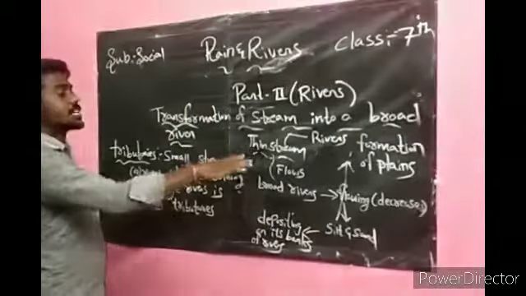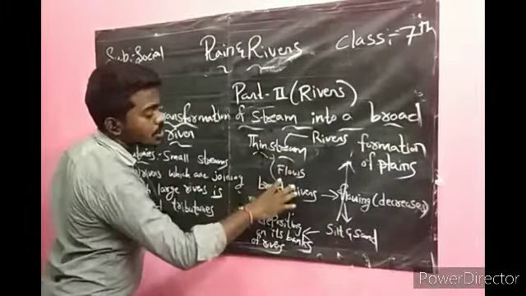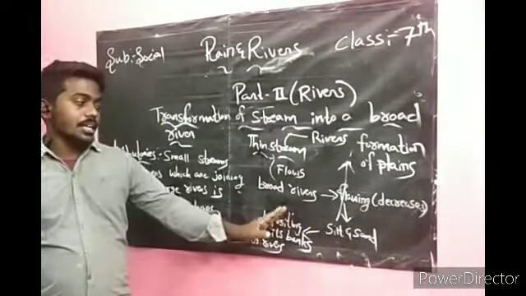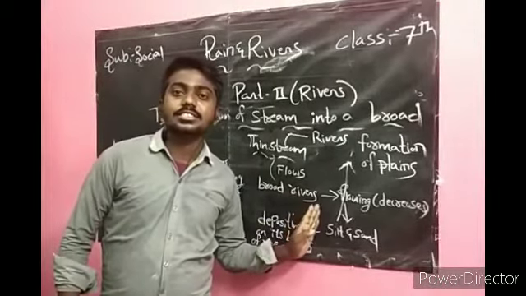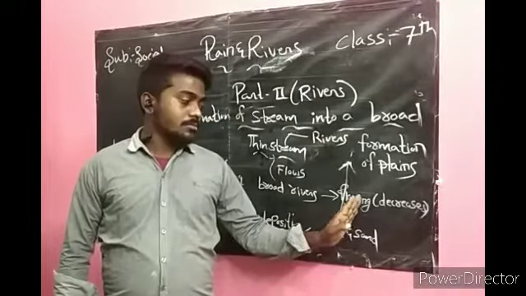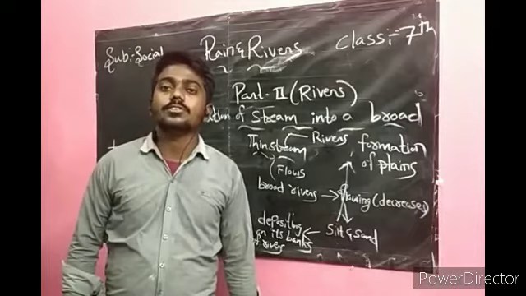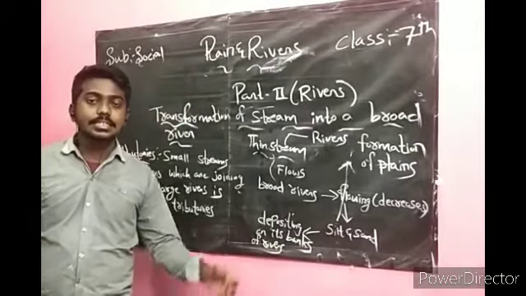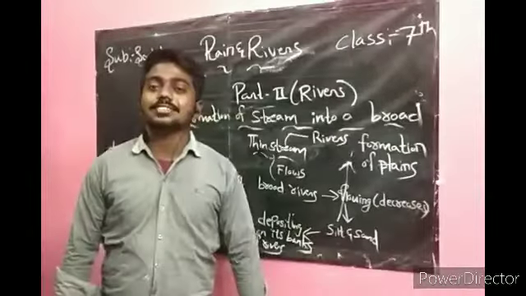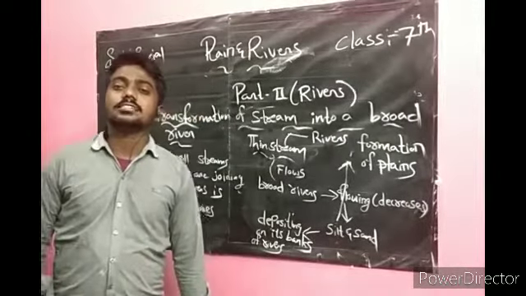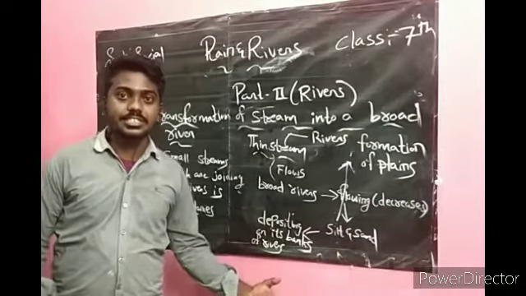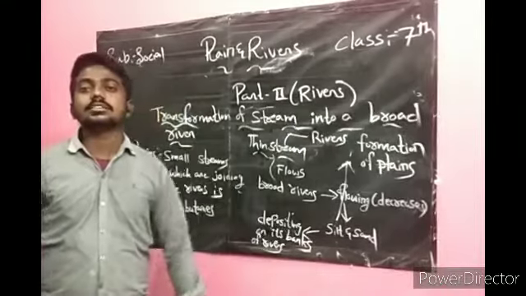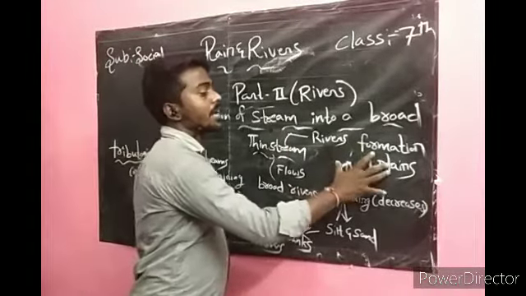First of all, the rivers start like a thin stream, flow down and form a broad river. When it becomes broad, the speed of the flowing decreases. When the speed decreases, the rivers deposit silt and sand on the banks or bed of the rivers, and thus plains are formed.